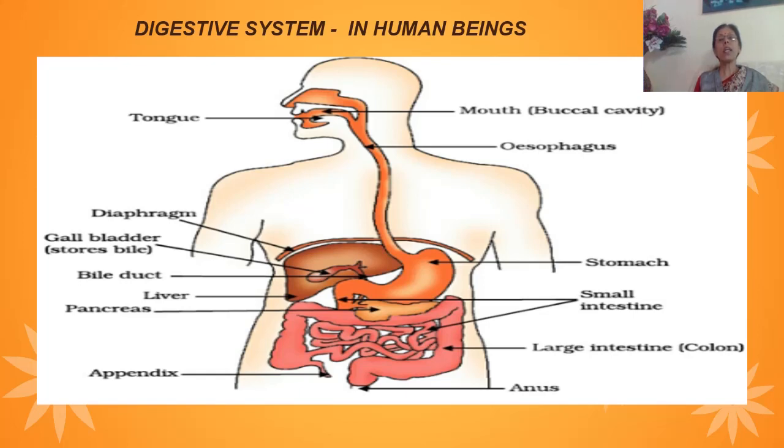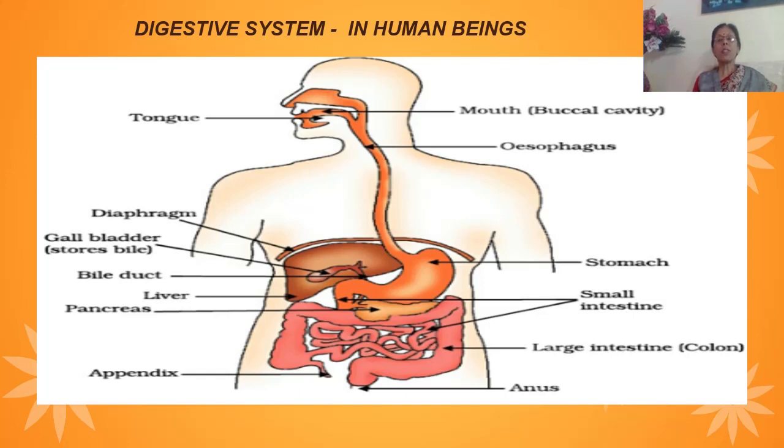Intracellular digestion is digestion which takes place inside the cells. Extracellular digestion, the breaking down of complex food substances into simpler food substances in the cavities, is called extracellular digestion. Let us study about digestion in human beings in this video.